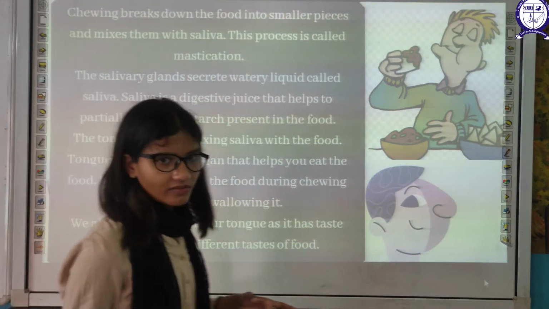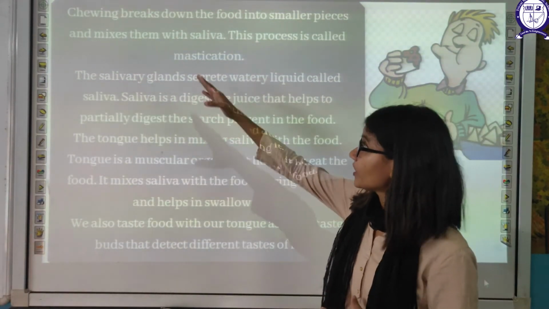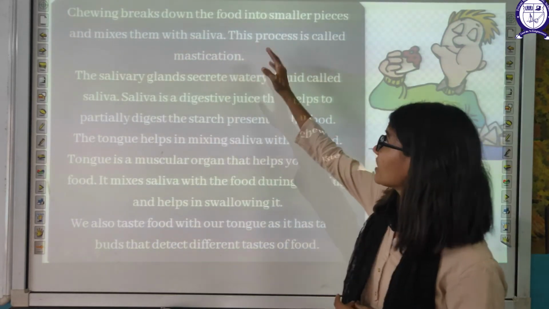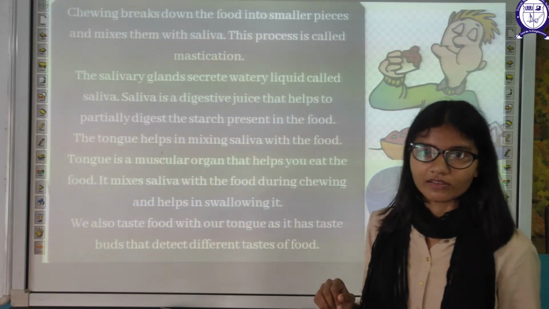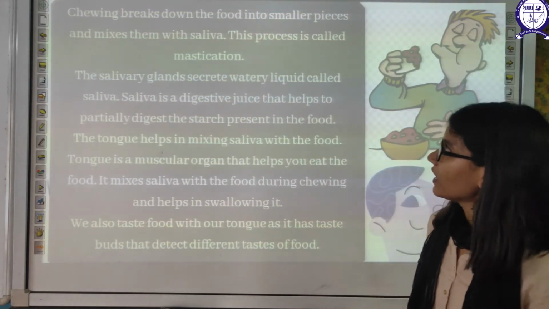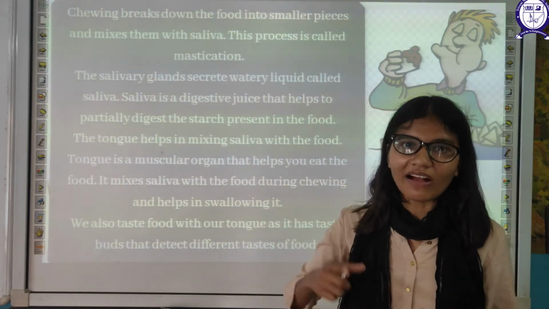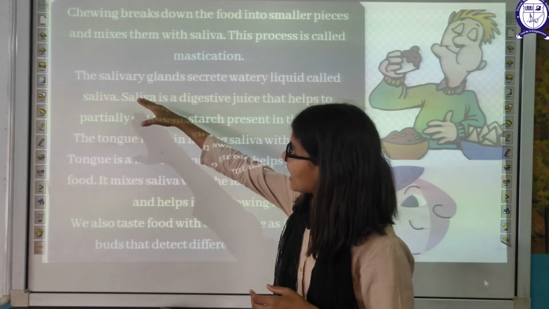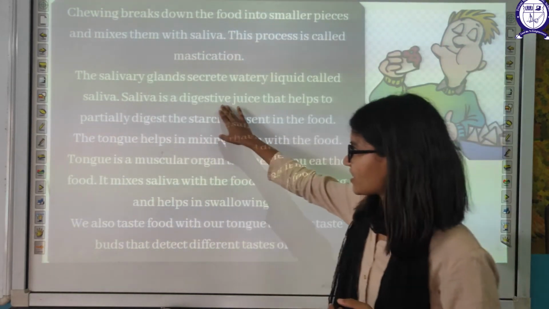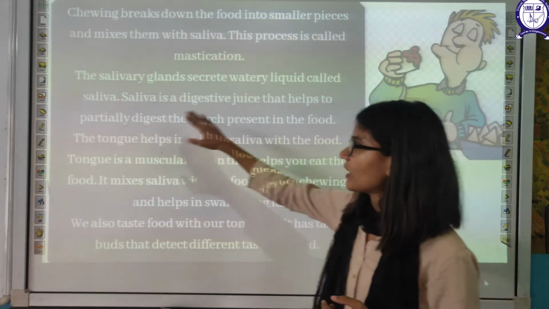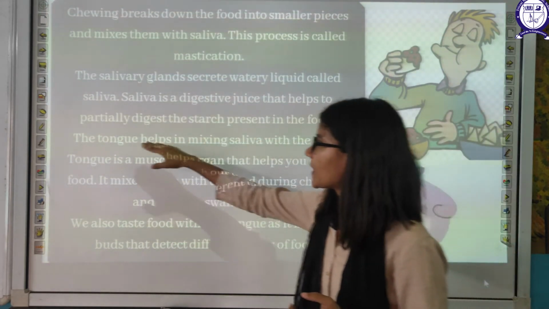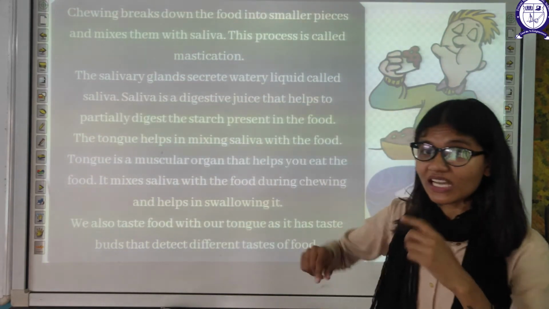Next is chewing. Why do we chew our food? Chewing breaks down the food into smaller pieces and mixes them with saliva. This process is known as mastication. Mastication is breaking down your food into smaller particles and mixing it with saliva. The salivary glands secrete a watery liquid known as saliva. Saliva is a digestive juice that helps partially digest the starch present in the food.